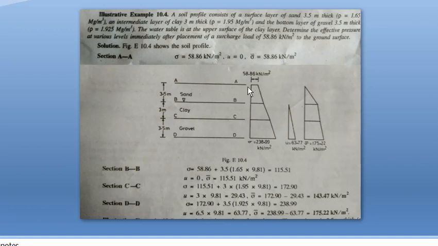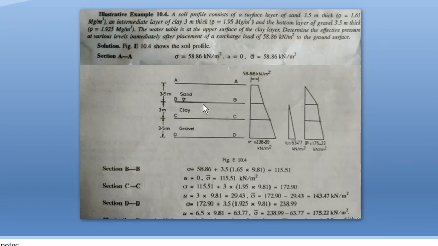So at point A, top level, there will be this surcharge load. If there is no surcharge load at the top level, the pressure will be 0. But here, since there is a surcharge load of 58.86, the total stress at this top level is the surcharge load, that is 58.86. So you mark it as 58.86. At section AA, total stress is 58.86, pore water pressure will be 0, and effective stress is also 58.86.